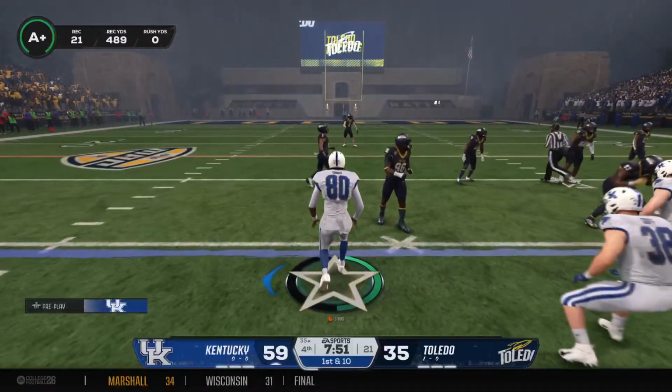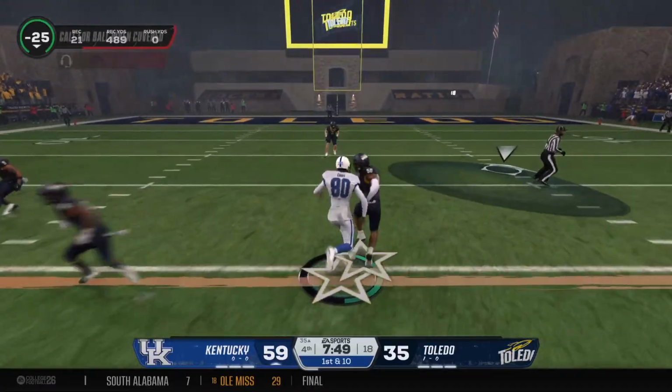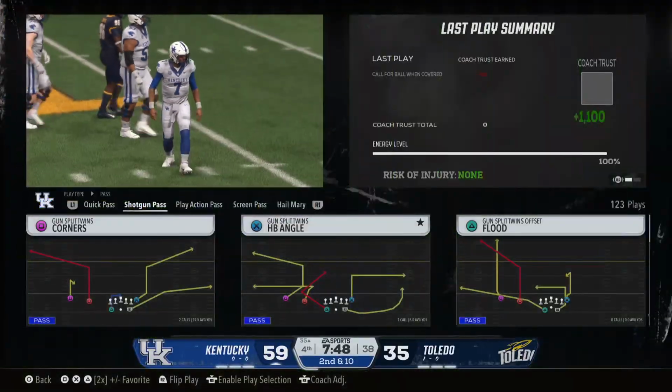Kentucky has it back, and the Big Blue offense takes the field. They torched this defense with an explosive passing play for a score last time out. Let's see if they go right back at him.